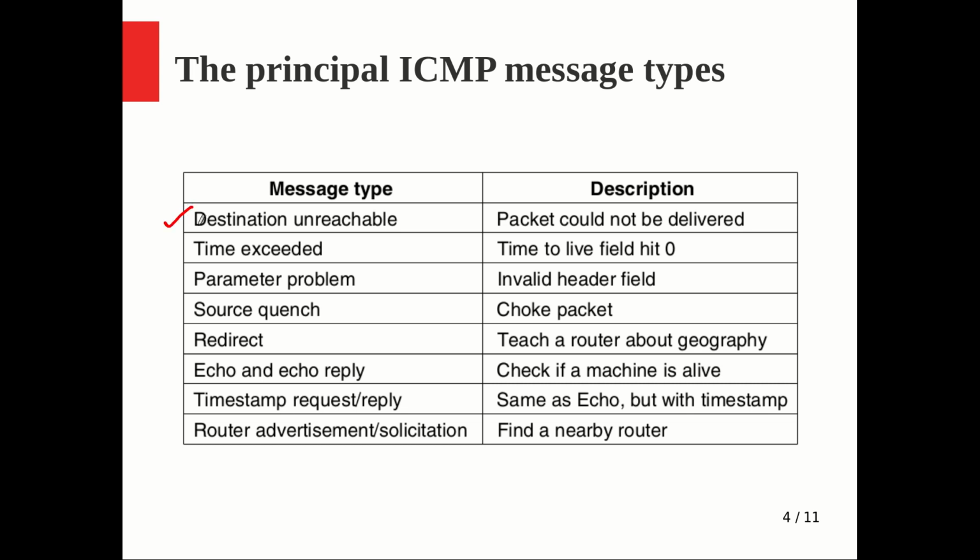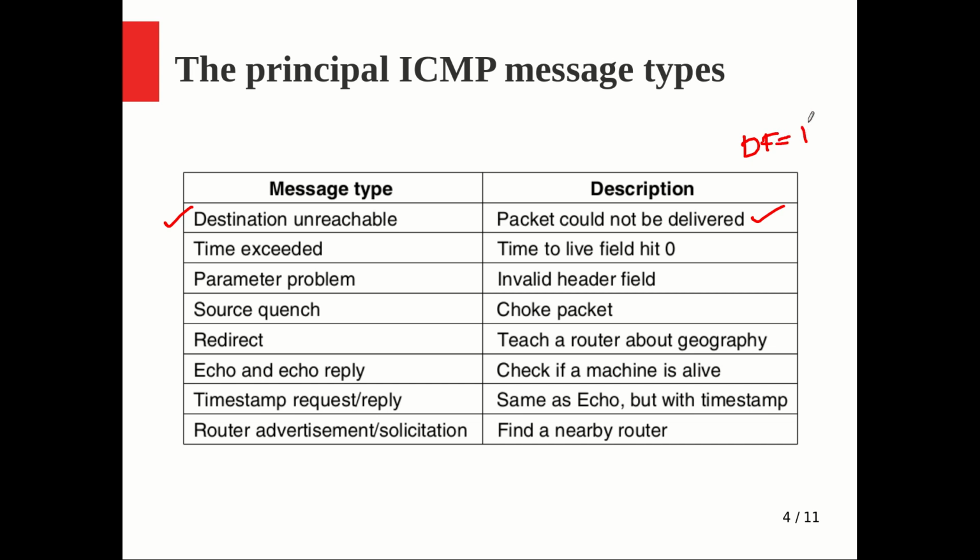The word itself says that when you start sending some information, you couldn't find the destination, so the packet could not be delivered. There are many reasons for that. Sometimes the address may be wrong, or on the way there is the do not fragment field, which I already told you about in the IP header.